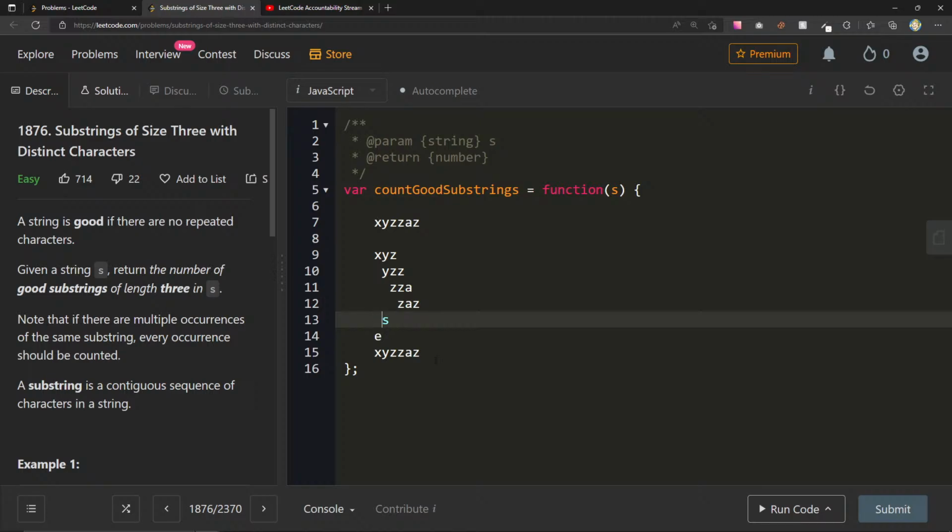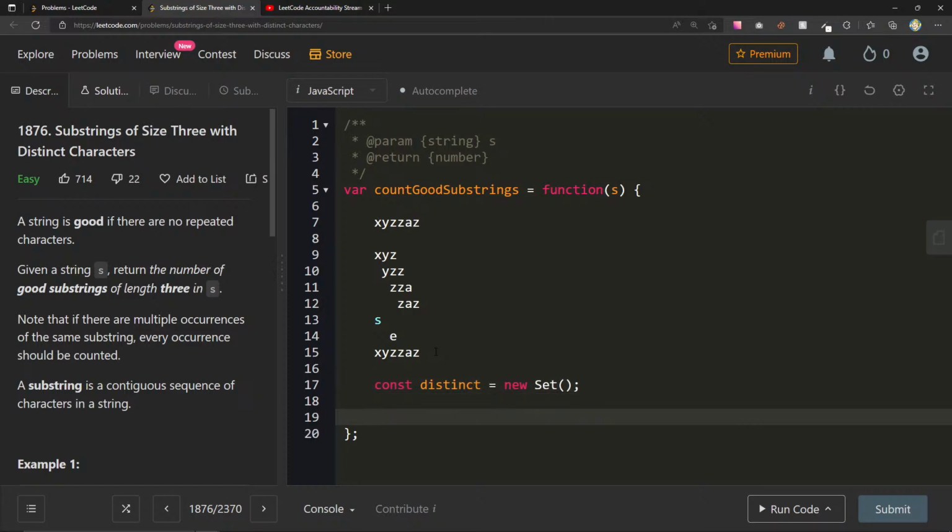So we can increase end, right? Like 0 minus 0 is 0, 1 minus 0 is 1, 2 minus 0 is 2. So then here we sort of stop and then we do something, right? Because the length in between them is 2. So maybe we can use that to our advantage. So let's do something like const distinct will be equal to a new set.